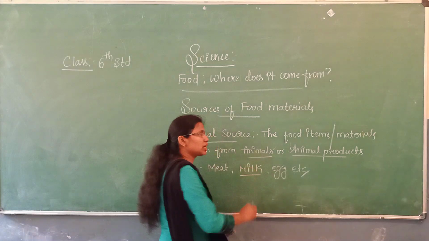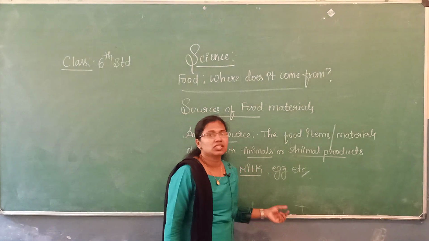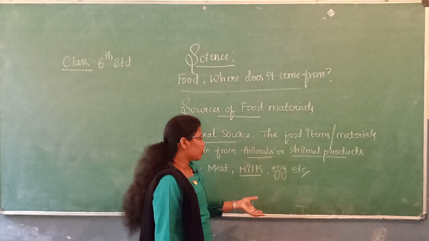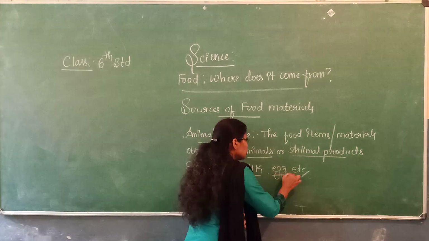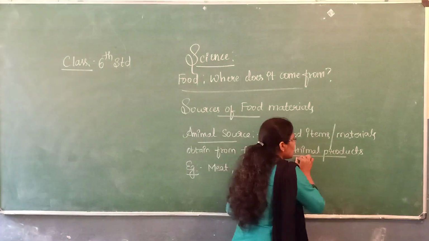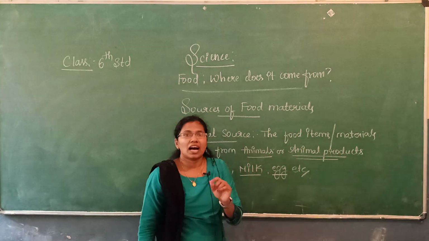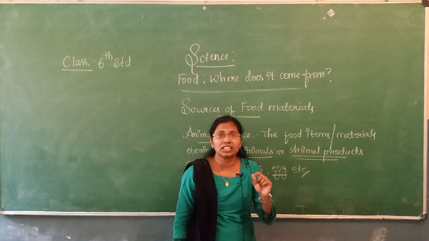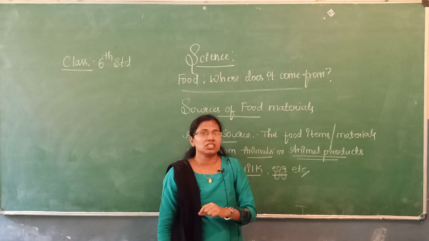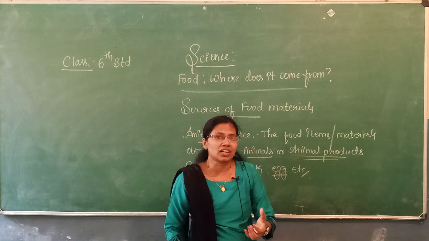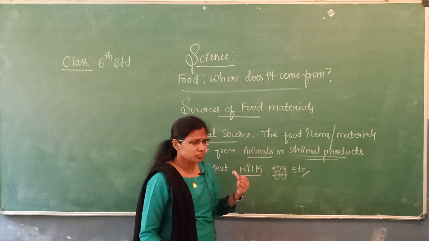Of course, you know that the most common animals that produce milk are cow, goat and buffaloes, etc. Next, you get eggs from the hens. Here, I have mentioned animal products. Animal products means we won't get them directly from the animals. We are either going to prepare them or extract them from the animal products.